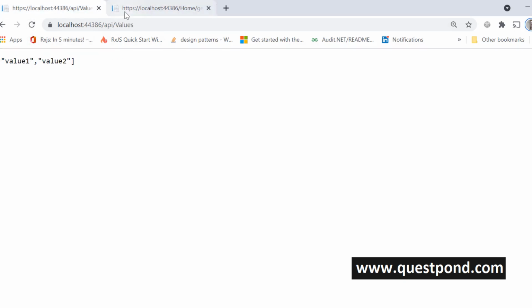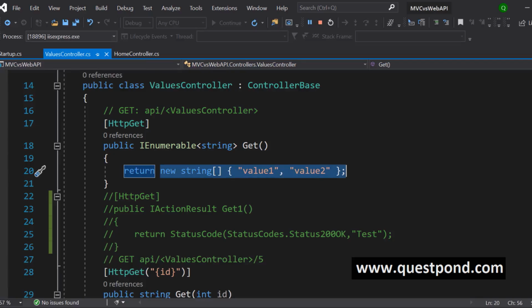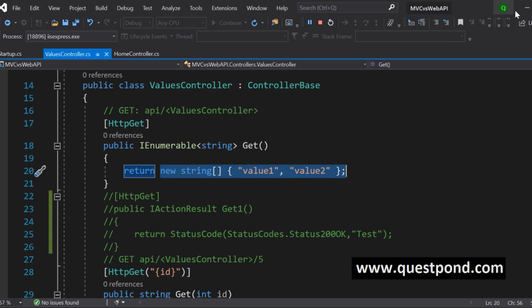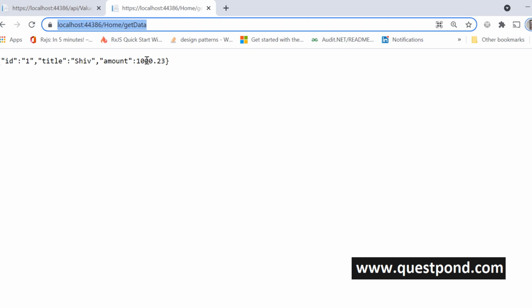So now the interviewer can cross question you saying, now what is the difference? If I am returning JSON out here, and the web API by default is also returning JSON, then what's the difference? Because if I make a get call here, it is returning JSON. Here also, if I make a get call, it is returning JSON, and when we make a post call and a put call, it would be one and the same thing. So now what is the difference, right?